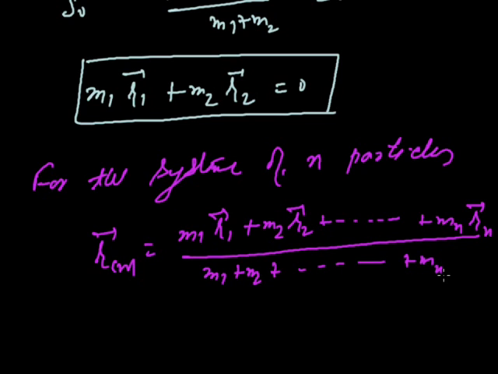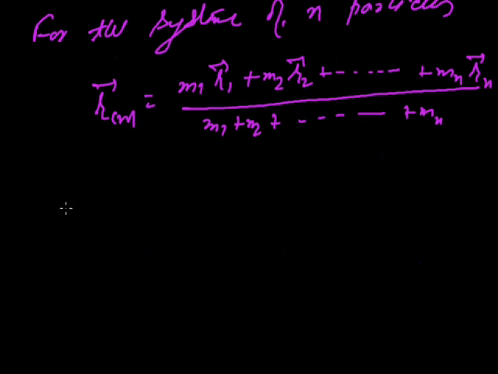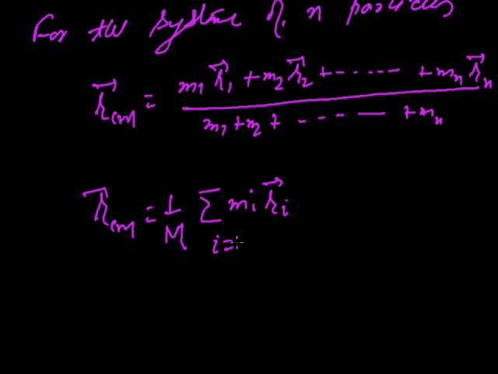Or in short, R CM vector will be 1 upon capital M times the sum of mi ri, where i goes from 1 to n. Here capital M is m1 plus m2 plus up to mn, the total mass of the system.